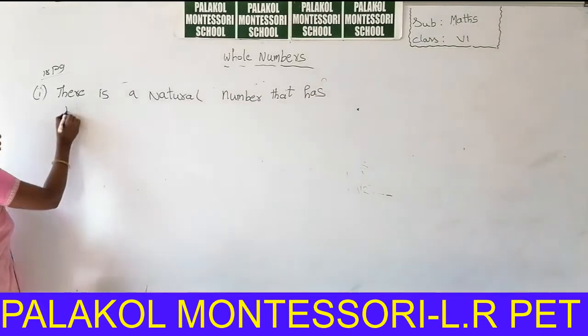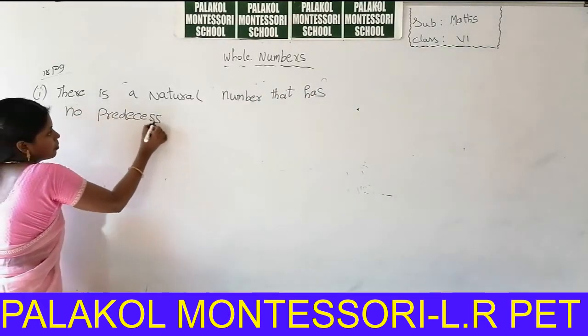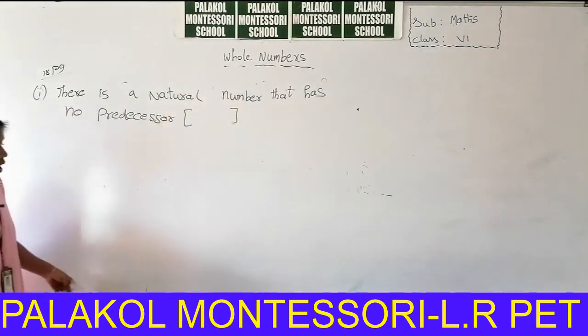There is a natural number that has no predecessor. So is this statement true or false?